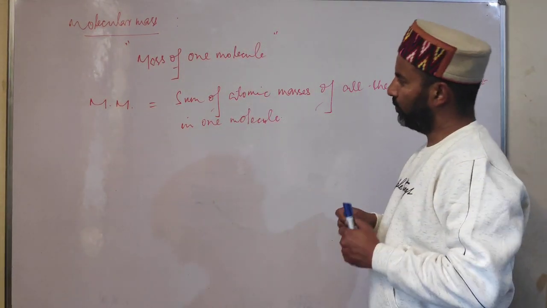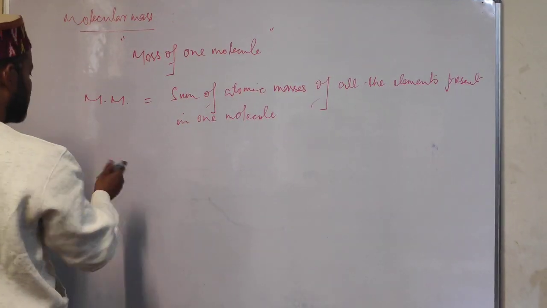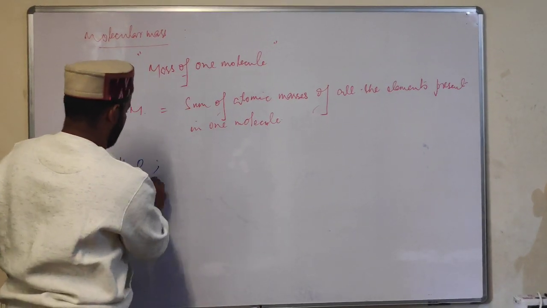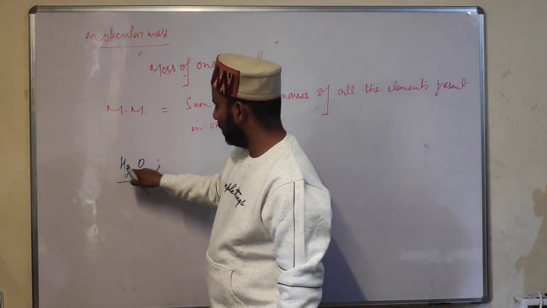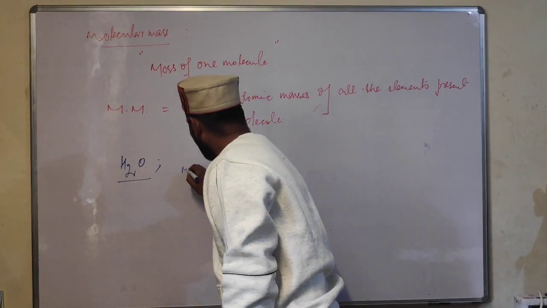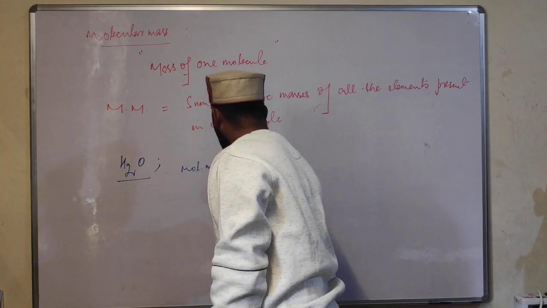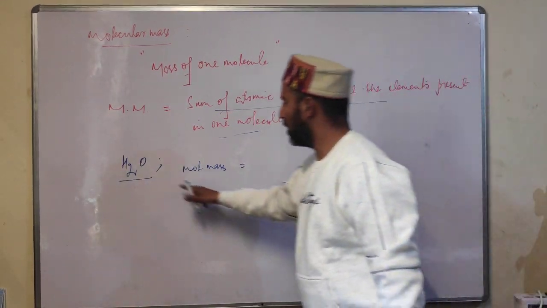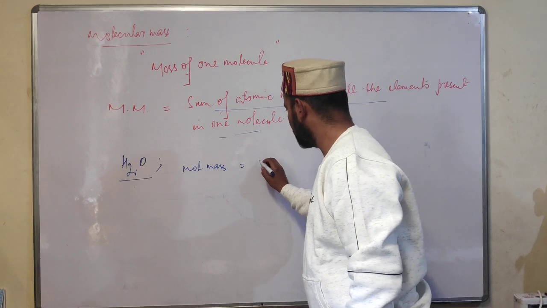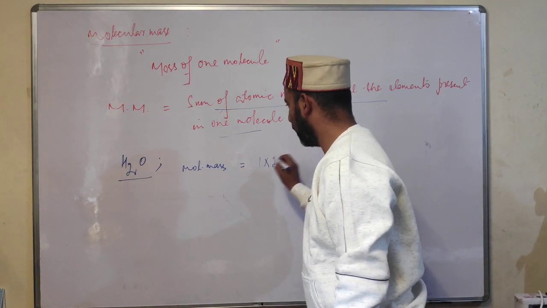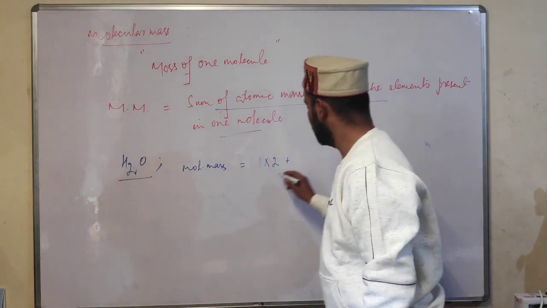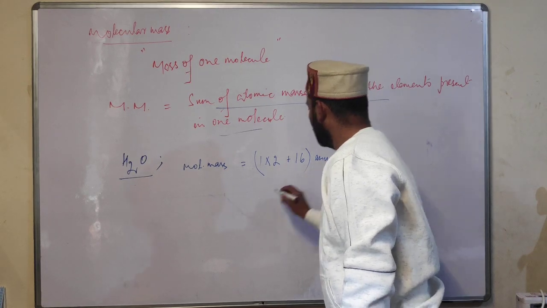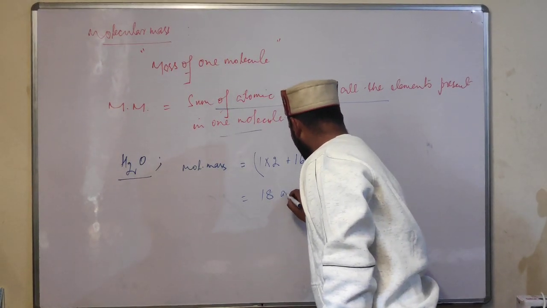Now students, say for example I have a molecular substance, say water. In water the constituent elements are hydrogen and oxygen. So how do we find molecular mass? Students, it is the sum of atomic masses of all the elements. So we have hydrogen whose atomic mass is 1, and how many hydrogens? 2. So 1 into 2, plus we have oxygen whose atomic mass is 16, and atomic masses are expressed in AMU. So students, in total this will be 18 AMU.